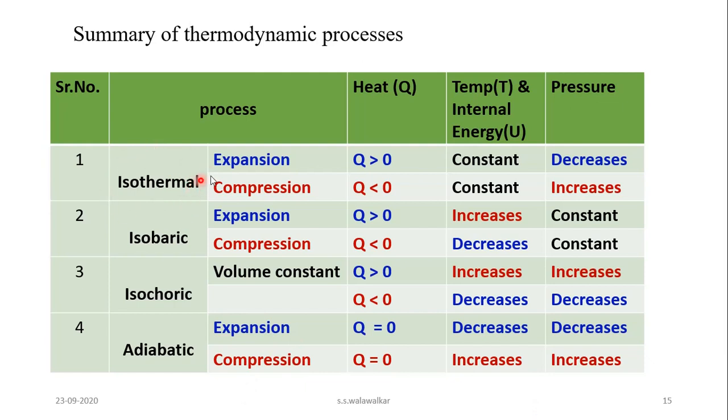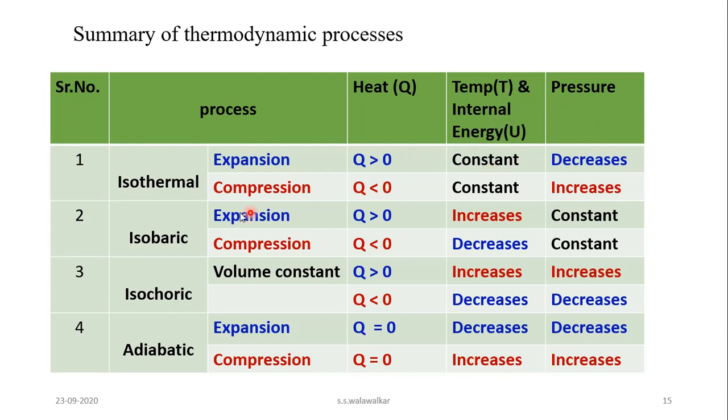Now in an isothermal process, when expansion takes place, heat is more than 0, and therefore the pressure decreases. Expansion is there, heat is absorbed, and therefore pressure decreases, and the temperature of the system remains constant as well as the internal energy of the system.